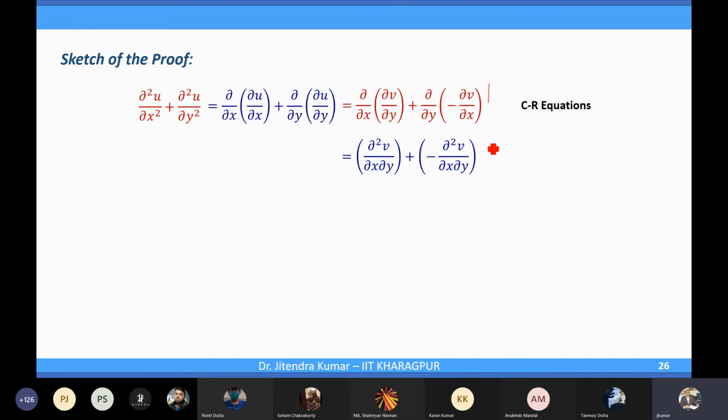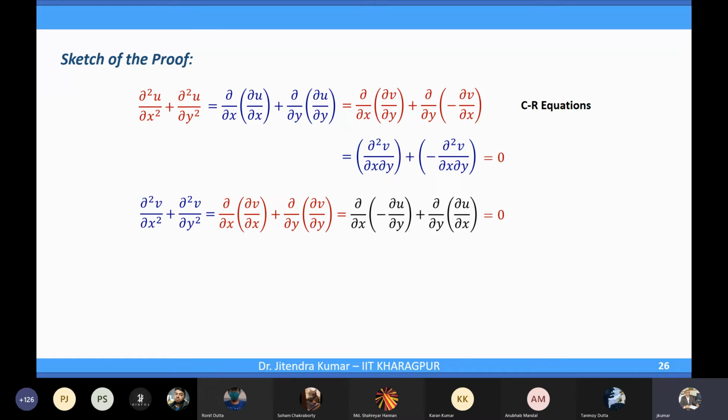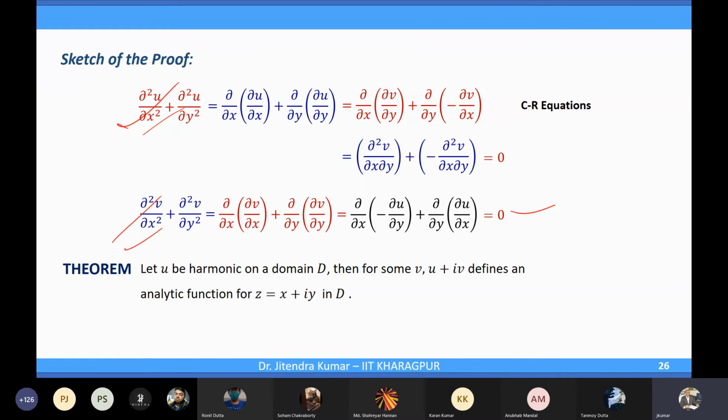Here you have this, and these are equal, so you get 0, right? Similarly, for v also you can use the CR equations and show that this is also 0. So once the function is analytic, u and v both will satisfy the Laplace equation. So u is harmonic, that's another theorem.